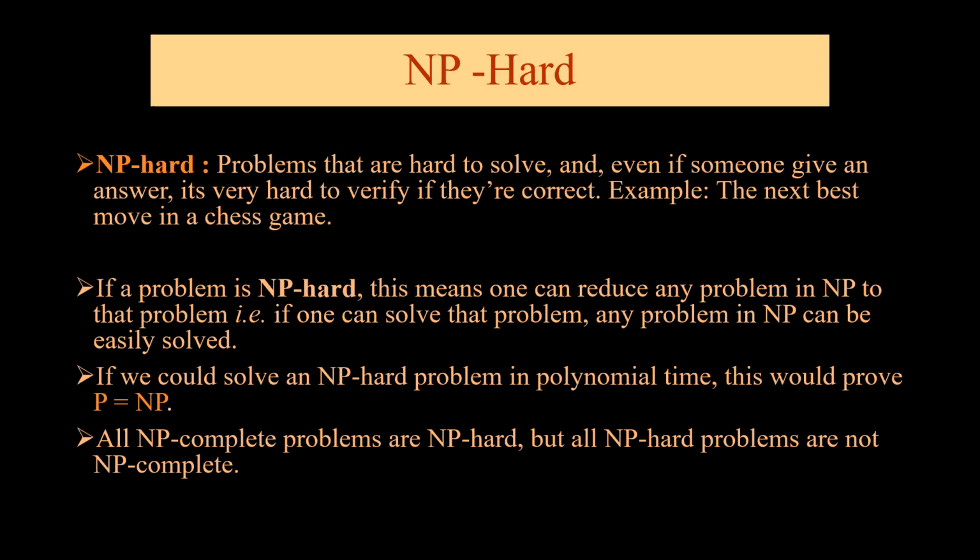If a problem is NP hard, this means one can reduce any problem in NP to that problem. Please remember, this indicates that if we can solve any NP hard problem in polynomial time, we always compare it with the other problem and we say that since problem X can be solved, problem Y can also be solved easily. If we could solve an NP hard problem in polynomial time, this would prove P is equal to NP. All NP complete problems are NP hard, but not all NP hard problems are NP complete.